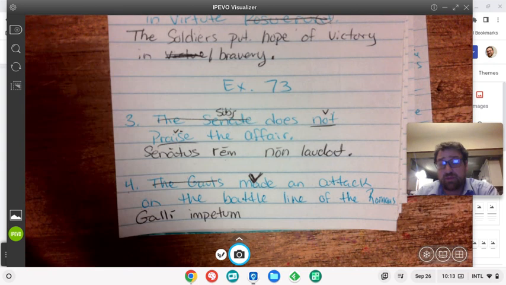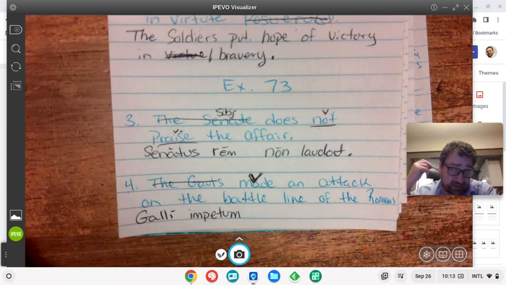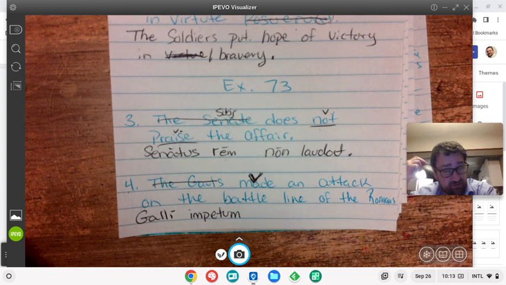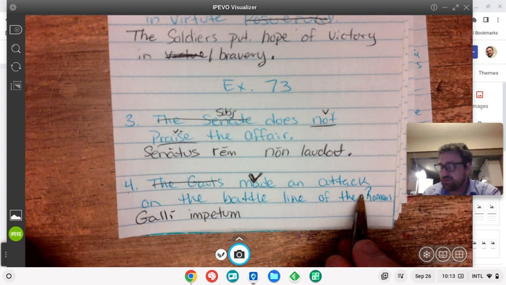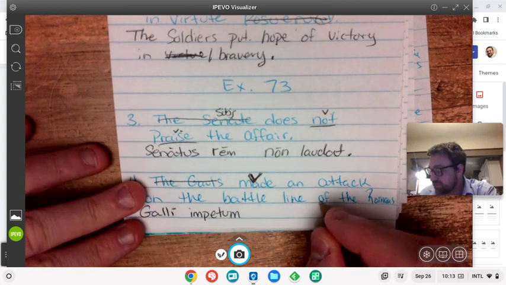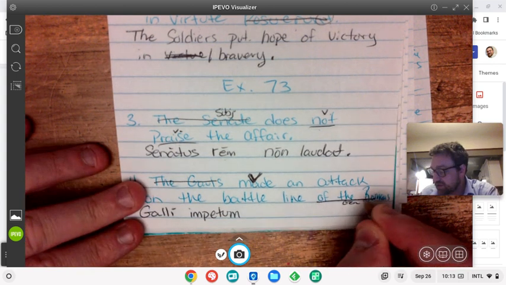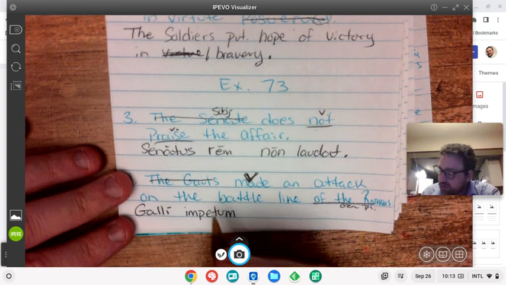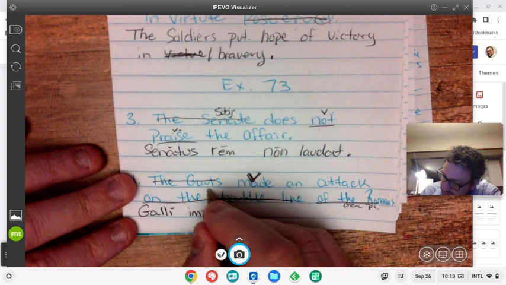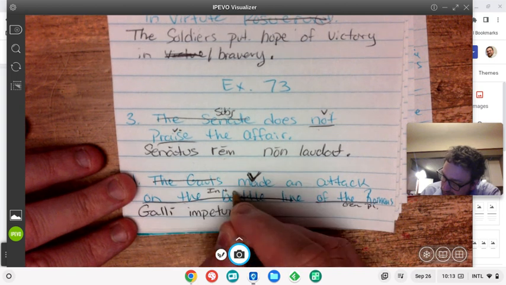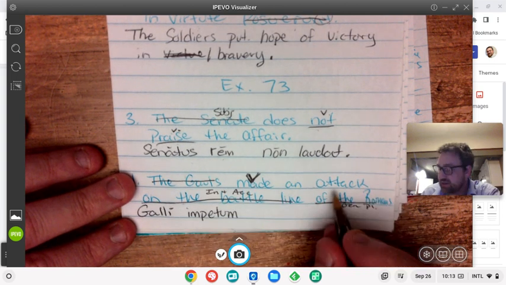They're actually verbing the battle line by attacking it. So we're going to use in plus the accusative, and then we're going to say of the Romans. We're going to use a genitive plural for of the Romans, and then we're going to stick fecerunt on the very end.